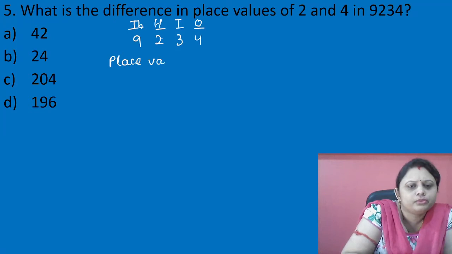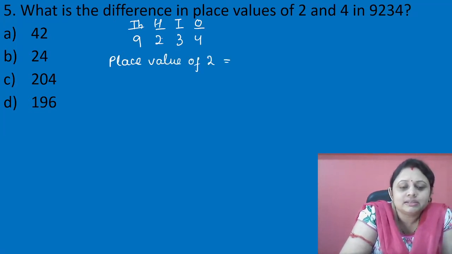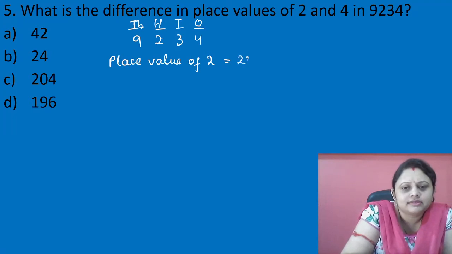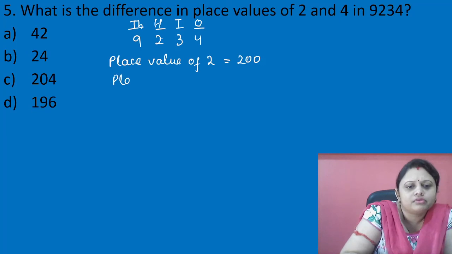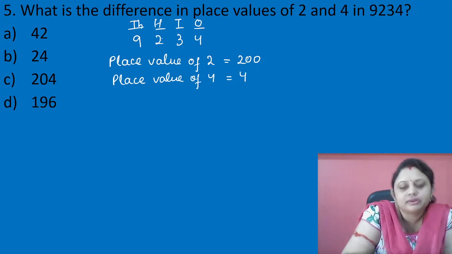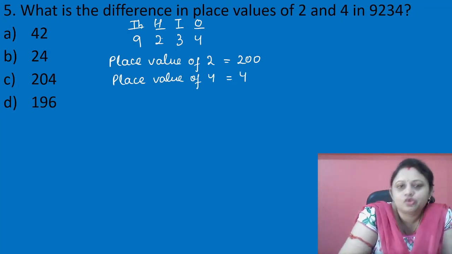Place value of 2. What is place value of 2 in the given number? That is present in 100 place. So place value is 200. And place value of 4. Where is 4 present? 4 is present in ones place. So the place value is 4.